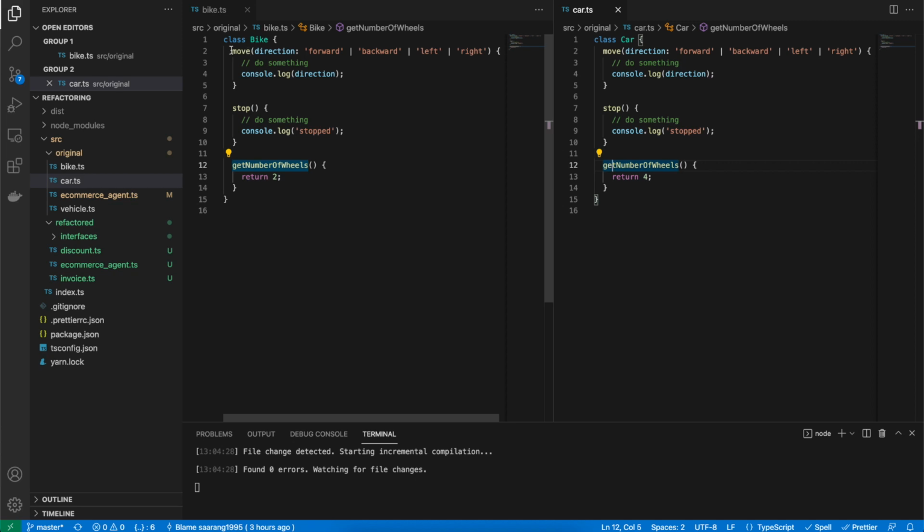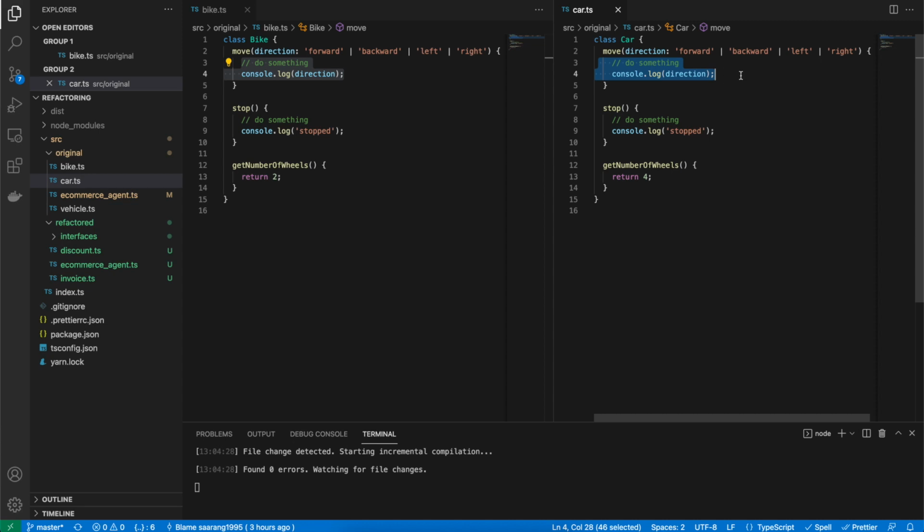If I look into the first one, it has the same name, and it seems like it's doing the same thing as well. For now, I'm pretty sure the movement would be different for a bike and a car, but just for the sake of this example, I've kept it the same. Also, the stop is the same, but get number of wheels is different for both classes. It's returning 4, it's returning 2.